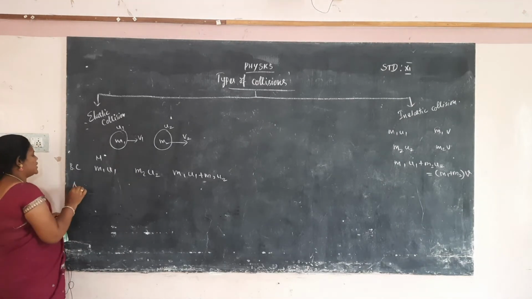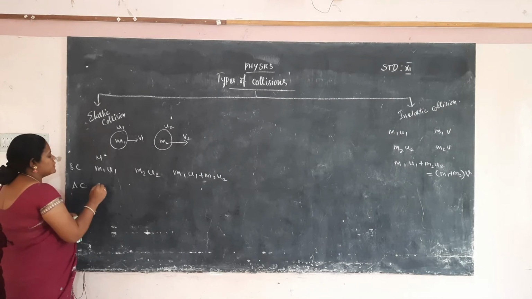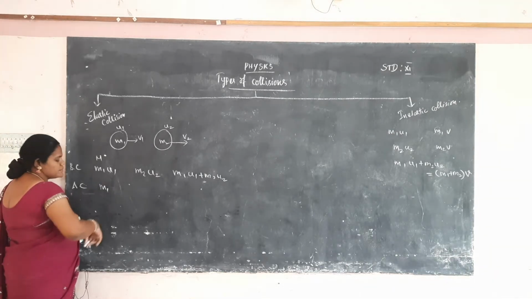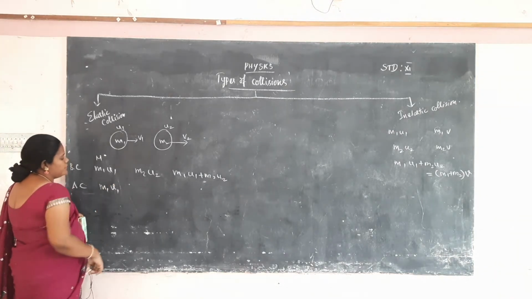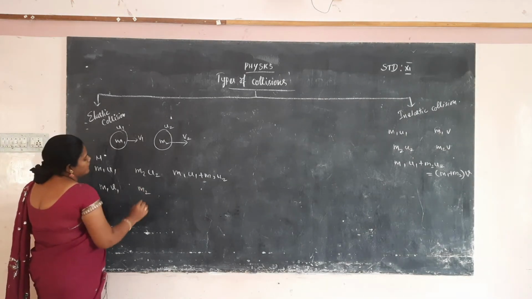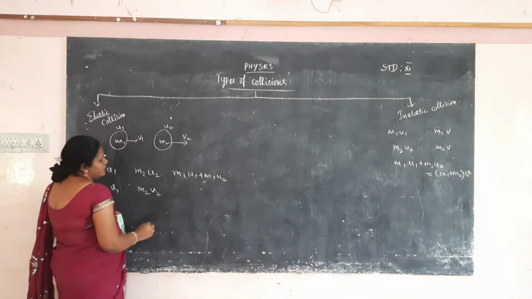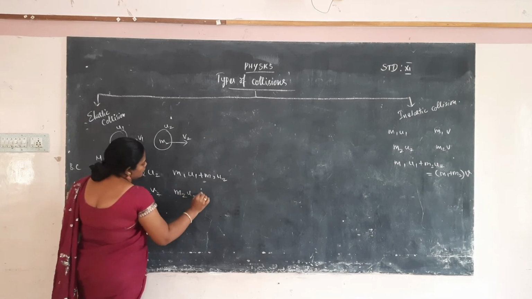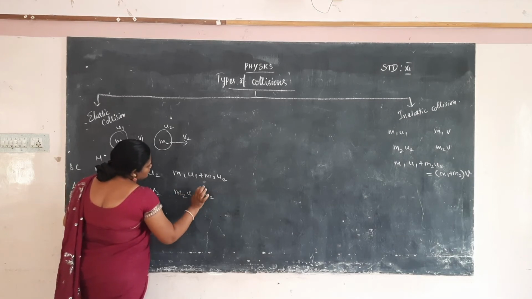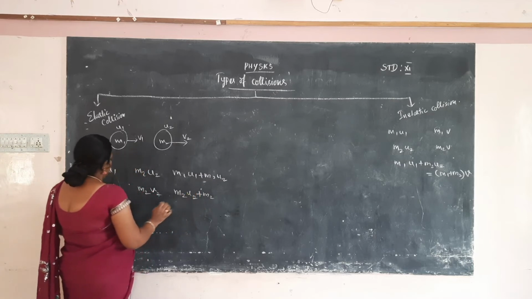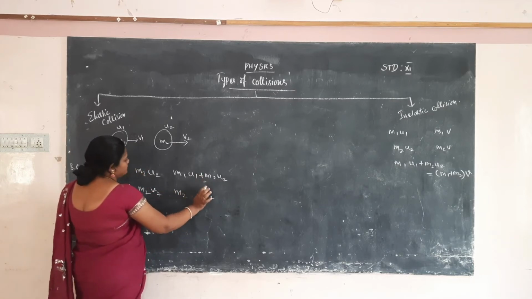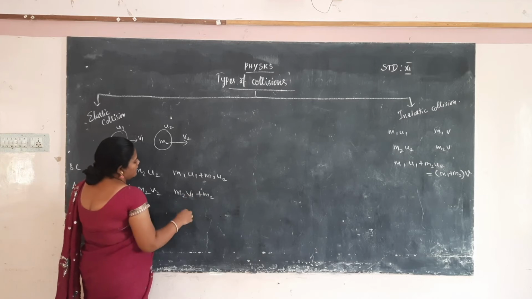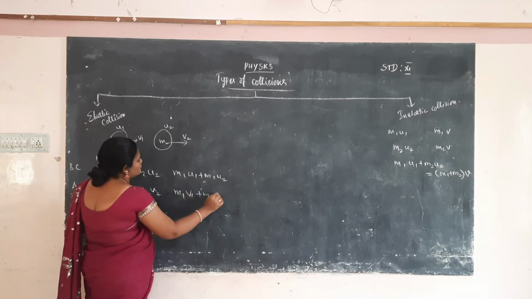After collision, the final velocity of the first particle is v1 and of the second is v2, so the final momentum is m1 v1 plus m2 v2.